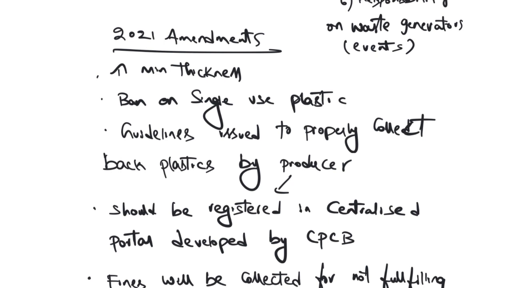Then fines will be collected for not fulfilling the duties given to them. Let's say there is a chips factory or a Lay's industry. They said we have produced 1 kg of plastic, but we could collect only 100 grams of plastic. So they will impose some fine under the polluter pays principle. You are the one who generated the pollution, so you have to pay for it. The polluter pays principle is one of the principles of sustainable development, to control environmental degradation. It is a very important principle. You can also go through the other principles that are there, but I'm not going into that.